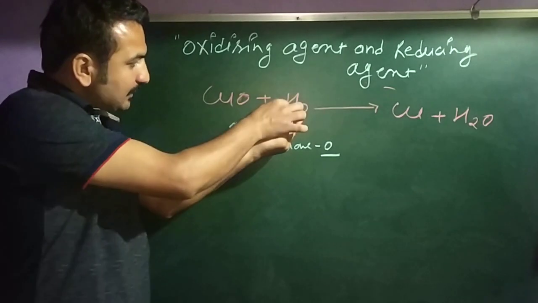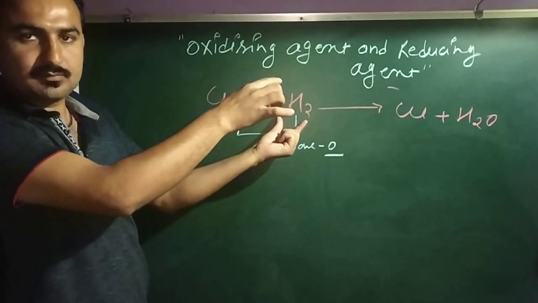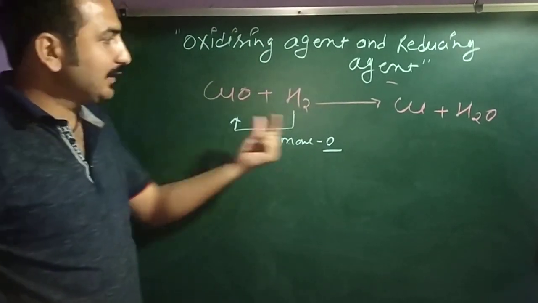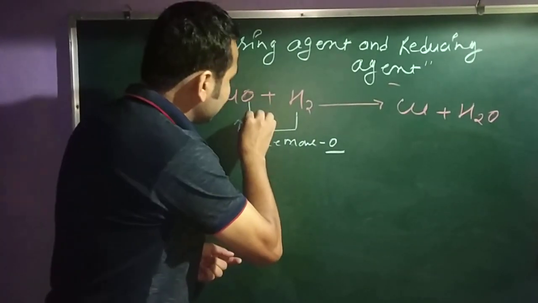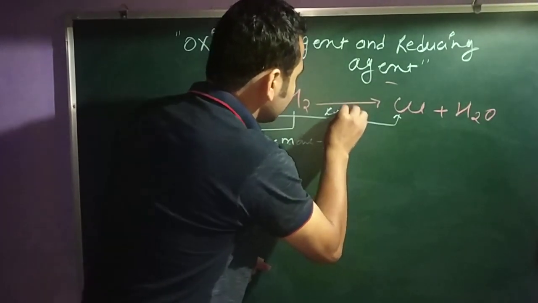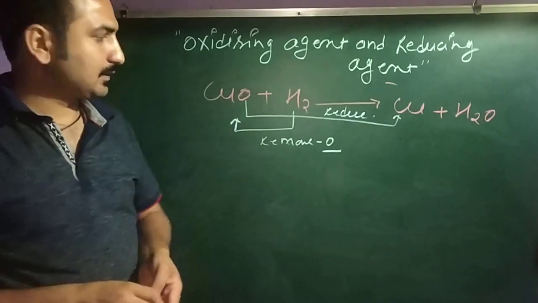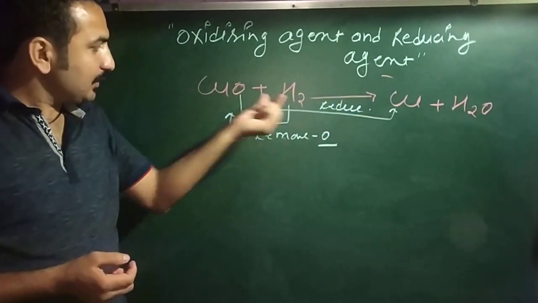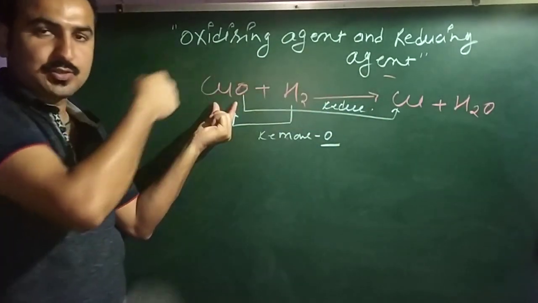What did this hydrogen do? It removed the oxygen from this copper oxide. That's why this copper oxide is reduced to copper. That means you can say this copper oxide is reduced to copper.